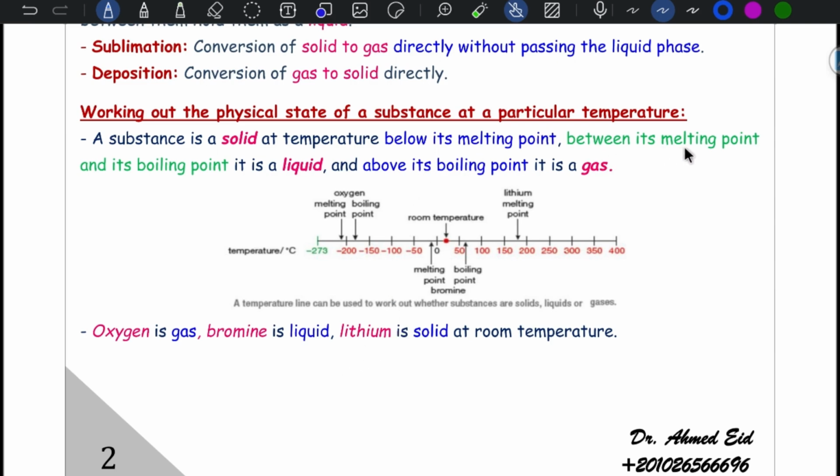If the room temperature or the given temperature is between melting and boiling point, the substance is liquid. Look at this, room temperature is between the melting and boiling point of bromine, so bromine is considered a liquid at room temperature. If the given temperature, or even room temperature, is above the boiling point, like oxygen, whose melting and boiling points are negative values, less than room temperature, then oxygen is considered a gas.